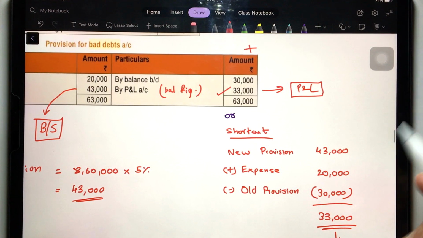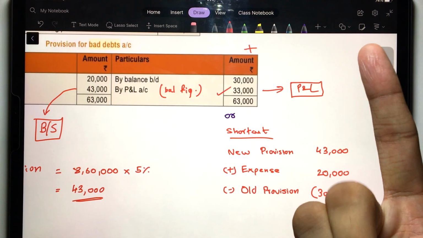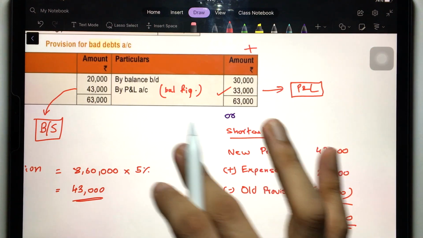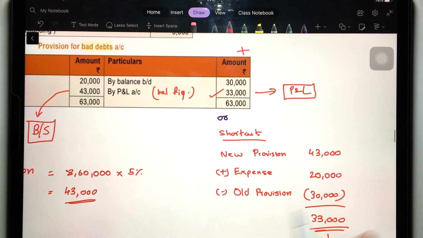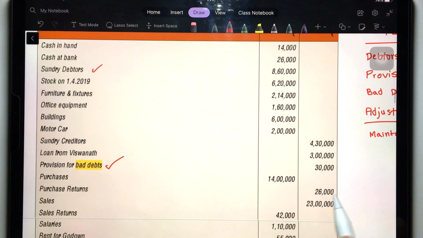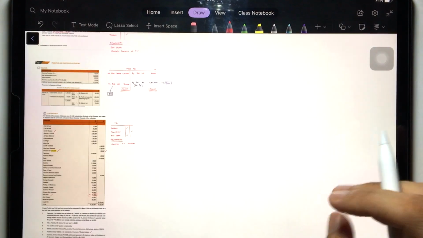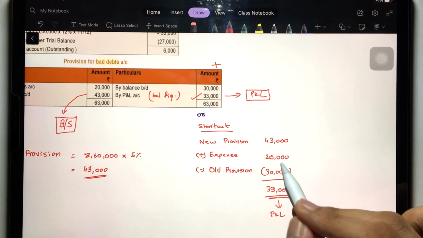What's the shortcut? You all know. You will take the new provision 43,000 plus the expense. Expense means everything, bad debts given in trial balance as well as further bad debts. Now here bad debts are only there of how much? 20,000. You can get this from the trial balance. So plus 20,000 minus old provision. Old provision means whatever provision is given in the trial balance, that is 30,000. See here, provision for bad debts 30,000. So this you will take. So 43 plus 20 minus 30.